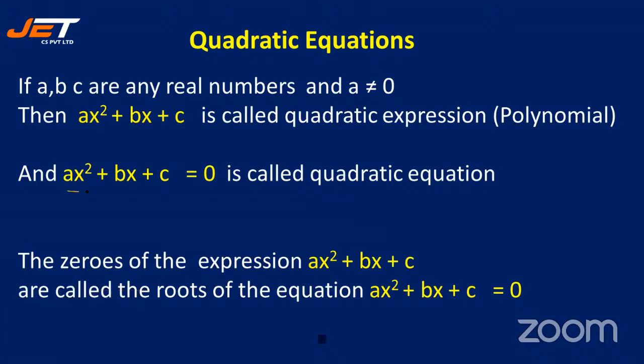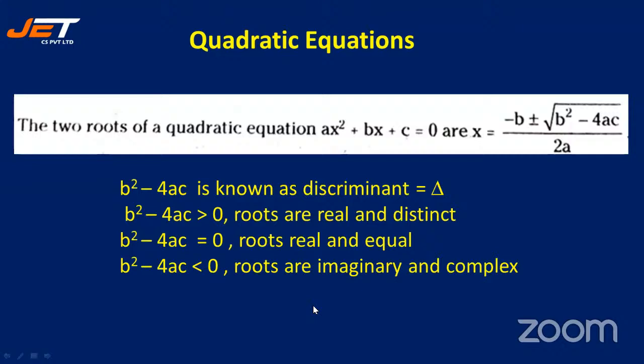All right. So now ax square plus bx plus c, this is called a quadratic equation. All right. So you should never have confusion in this. So the zeros of the expression ax square plus bx plus c are called the roots of the equation. Right? Yes. Now there are two roots. The two roots of a quadratic equation are x is equal to minus b plus or minus root of b square minus 4ac by 2a.